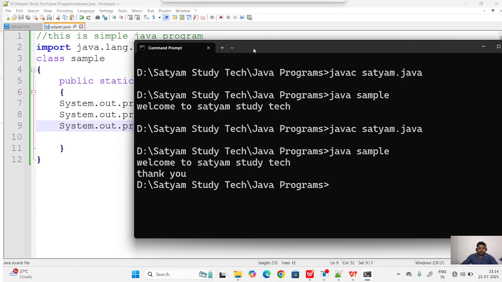So this is the example program. Later we will discuss in detail how to save a file consisting of more classes, and how you can save that file. All these things will be discussed in later sessions.